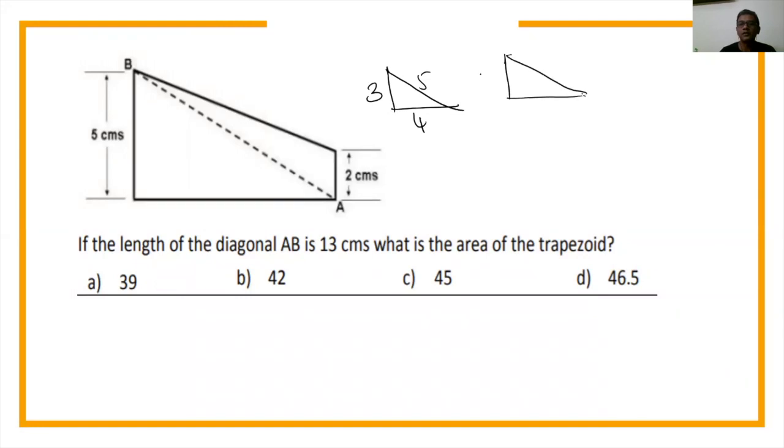Is this a Pythagorean triplet? Yes, sir. Renuka, are you able to hear me? Great. Okay, is this a Pythagorean triplet?